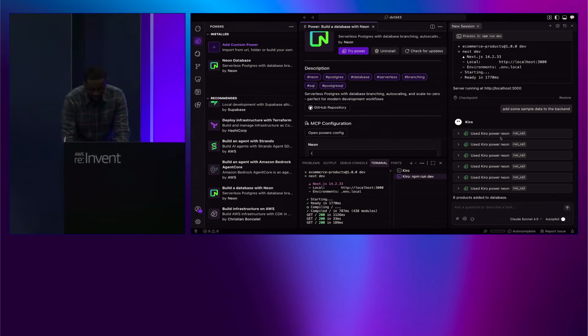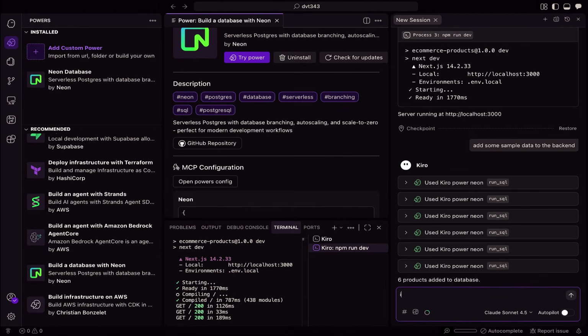So for example, I can come and prompt the agent and say, I want to modify my database, please create a branch.